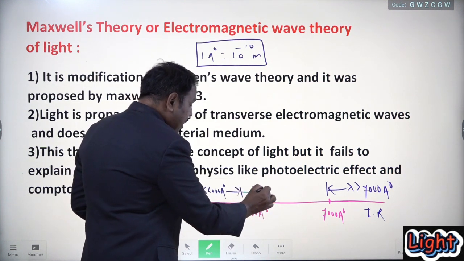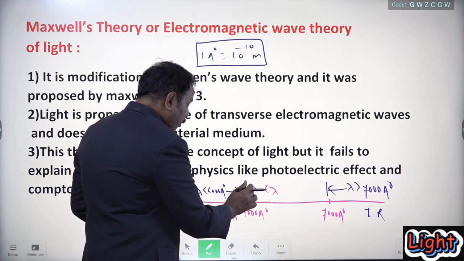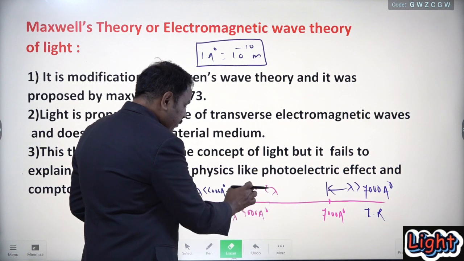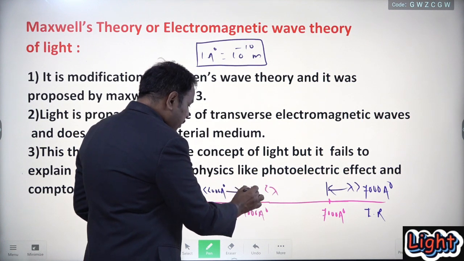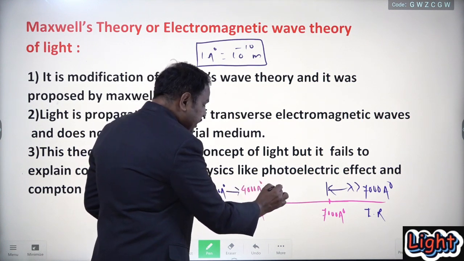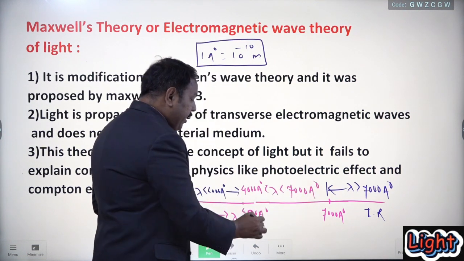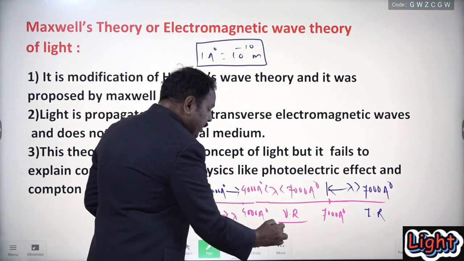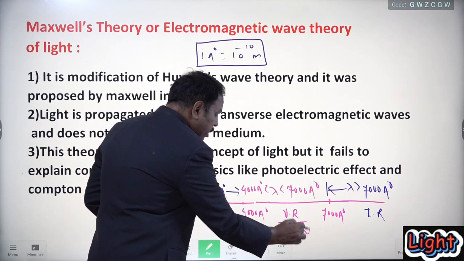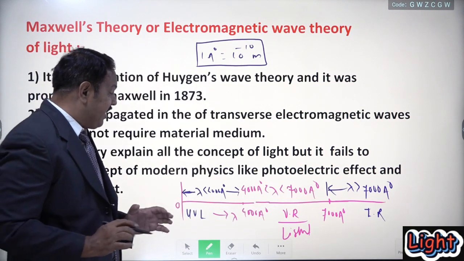See here, lambda is greater than 4000 angstrom unit and less than 7000 angstrom unit. These are called as visible radiation, or visible radiation is also called as light.